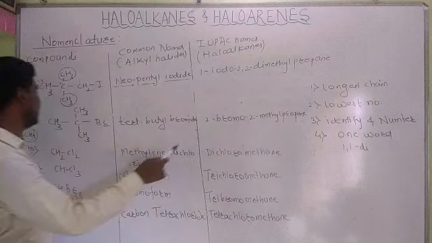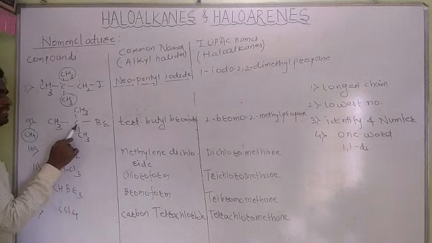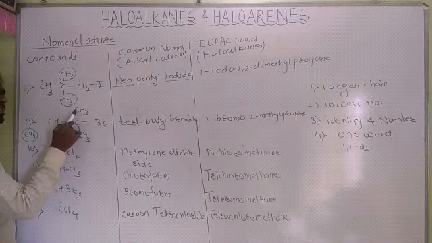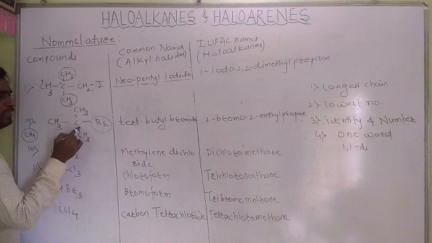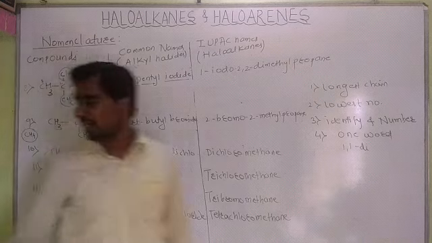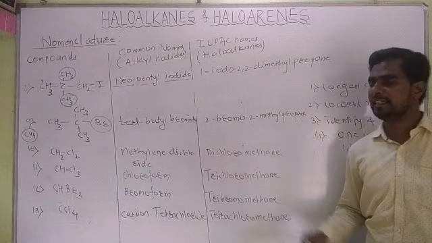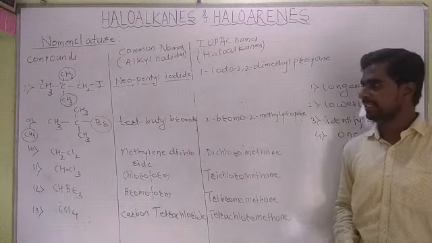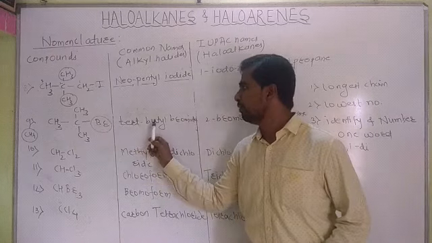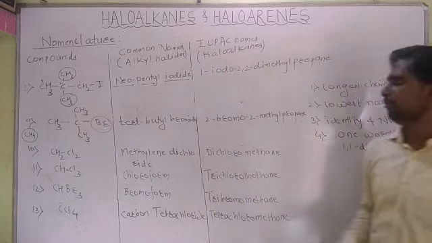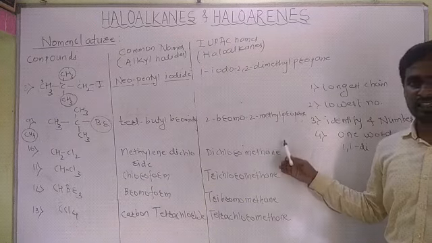Okay. Next, CH3 single bond C, single bond CH3, single bond CH3, single bond Br. This bromine is attached to a tertiary carbon atom. Hence its common name is tertiary butyl bromide. Tertiary because this bromine is attached to a tertiary carbon, and butyl means there are 4 carbons. Tertiary butyl bromide.